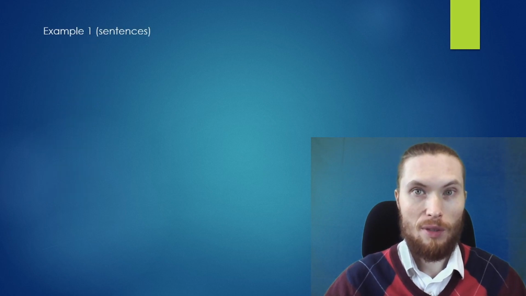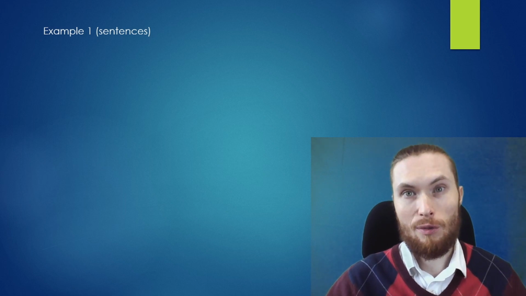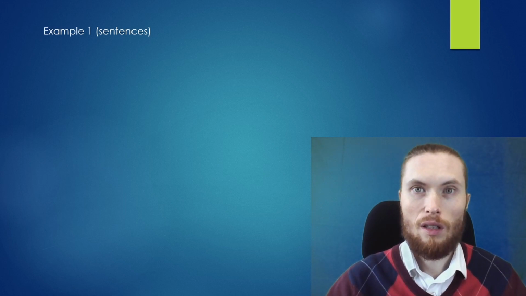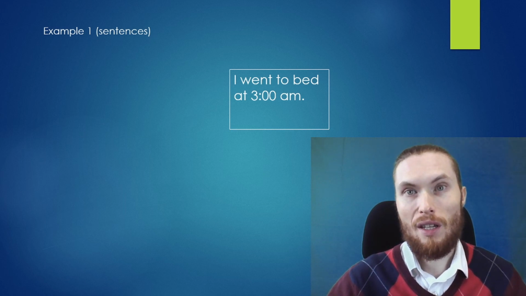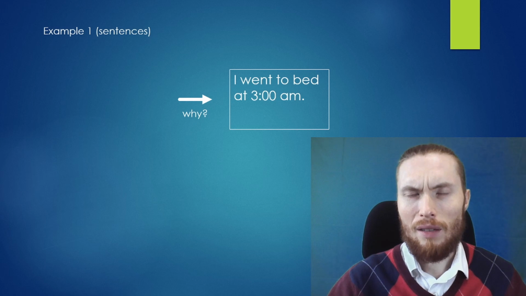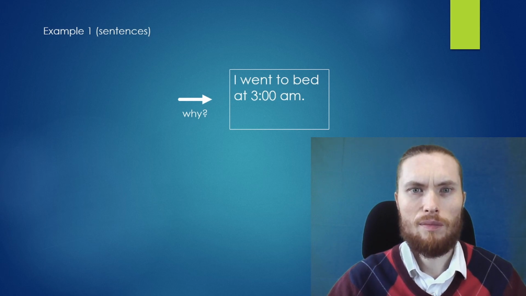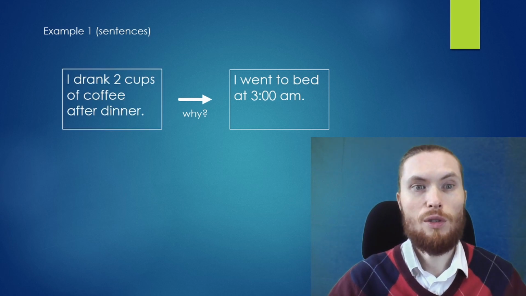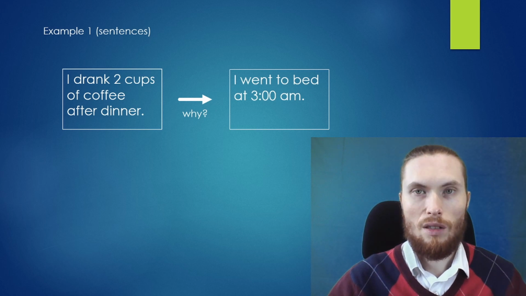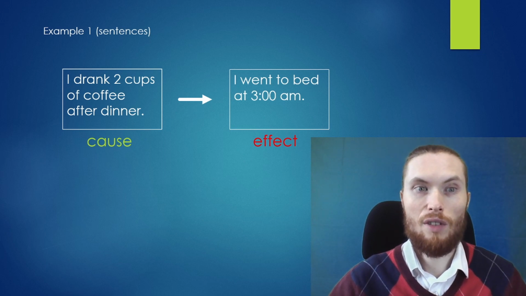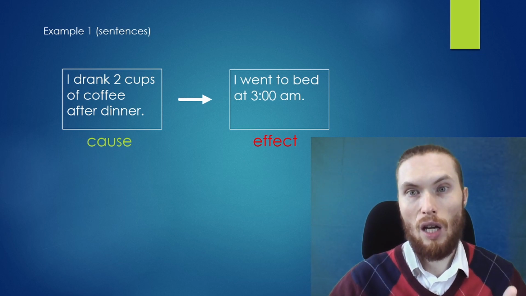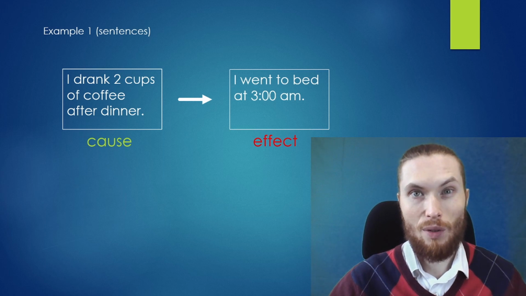Okay, let's look at some examples. And so in these examples, we will use full sentences. So here's this idea. I went to bed at 3 a.m. Why? Why did I go to bed at 3 a.m.? The reason is I drank 2 cups of coffee after dinner. So here we can see a cause and effect relationship. The cause is I drank 2 cups of coffee after dinner. The effect, I went to bed at 3 a.m. So that's the reason why I went to bed so late.